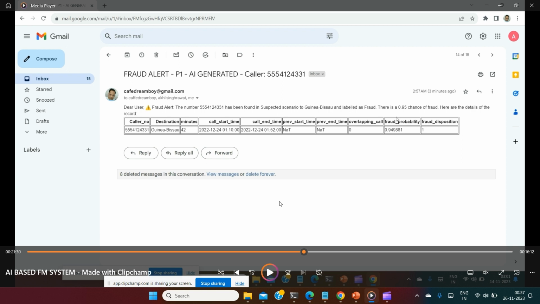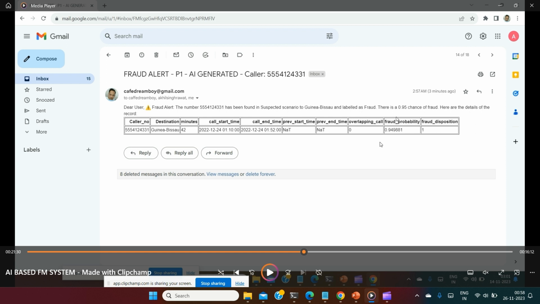In AI-based alerts, which run on top of the old traditional threshold-based FM system, you can see here fraud disposition and fraud probability. This was our last project that I made and showed everyone.